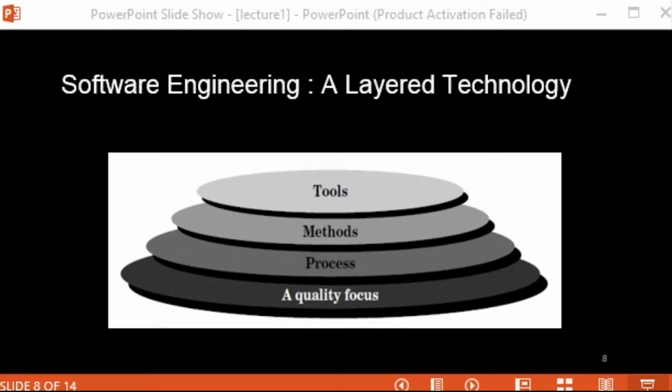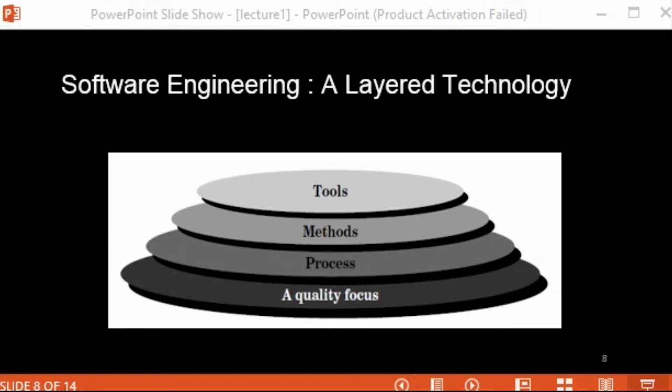That is the reason software engineering is defined as four main layers. So we can say that software engineering comprises a process, a set of methods for managing and developing the software, a collection of tools, quality, etc.